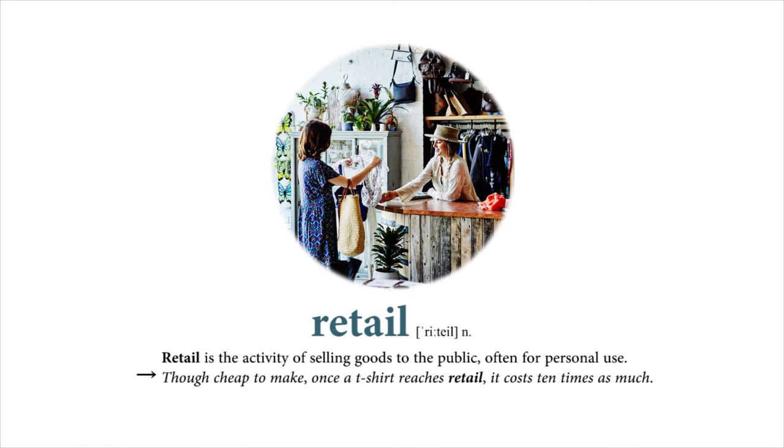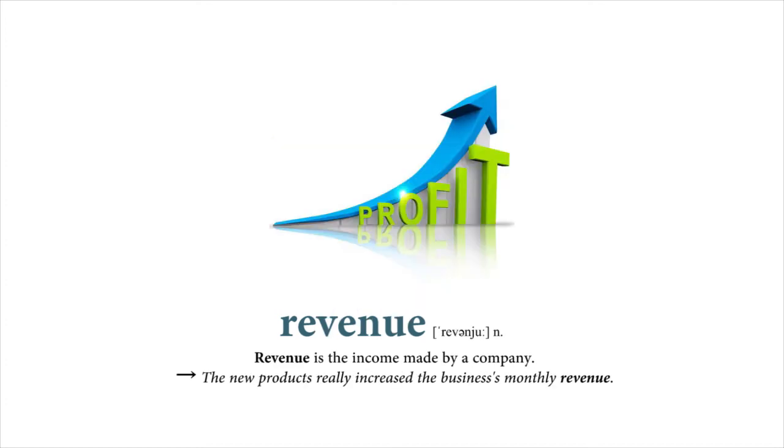Retail. Retail is the activity of selling goods to the public, often for personal use. Though cheap to make, once a t-shirt reaches retail, it costs 10 times as much. Revenue. Revenue is the income made by a company. The new products really increase the business's monthly revenue.